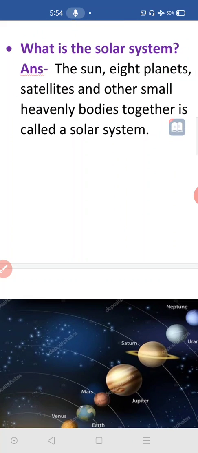Here the sun is the head. For example, in our family, who is the head? Our father will be the head of our family. Like that, in the solar system, the sun will be the head. And we all follow our father's instructions. Like that, all the planets, 8 planets and satellites and other heavenly bodies, they will follow the sun. Okay, the sun is the head of our solar system.